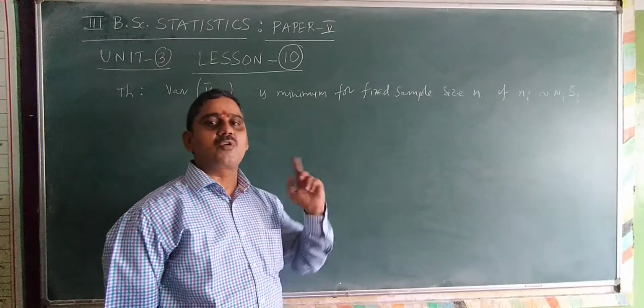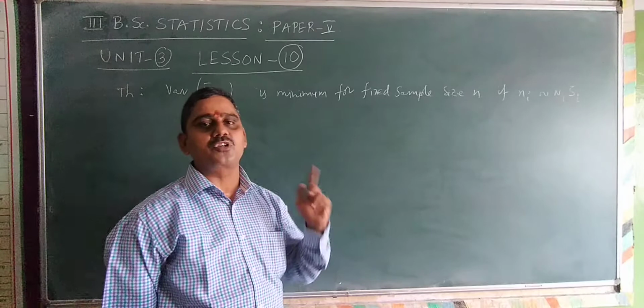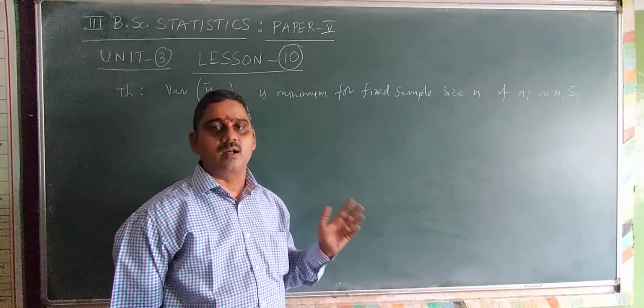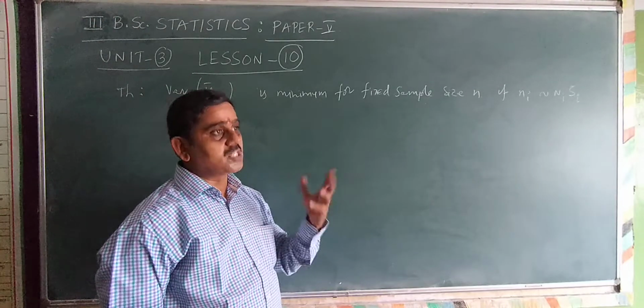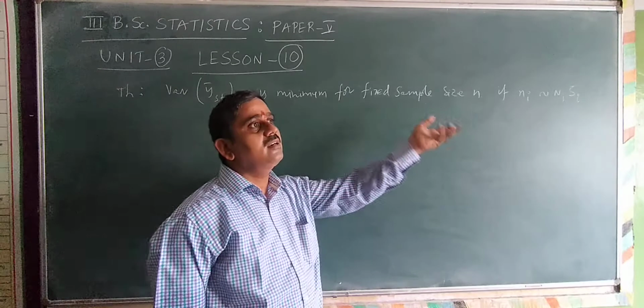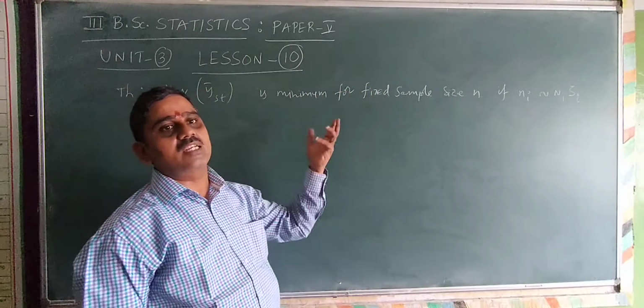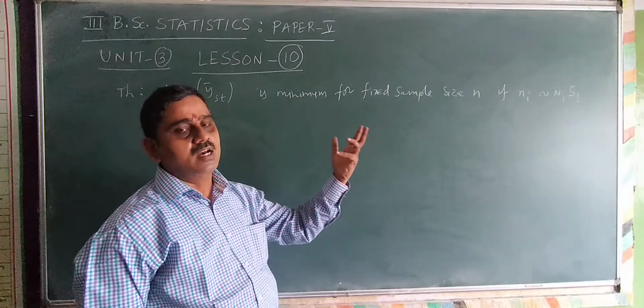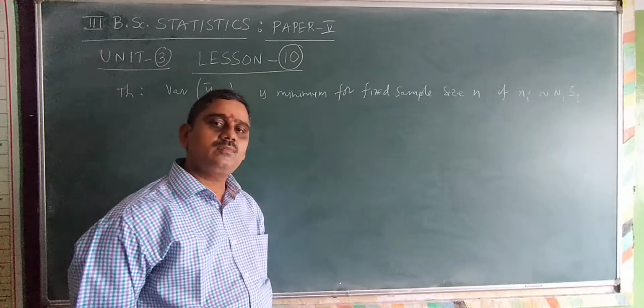So n1 is proportional to N1S1, n2 is proportional to N2S2, etc. So that is possible. This provides variance of y bar st is minimum for fixed sample size n.